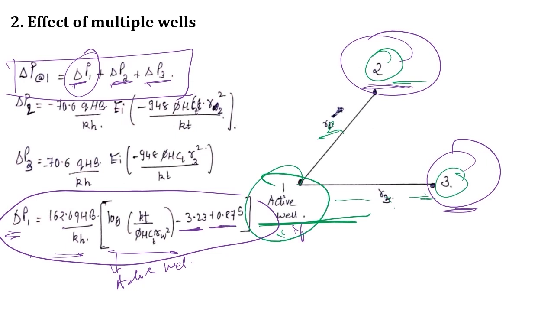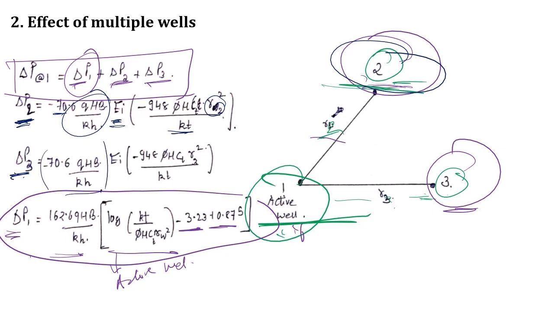Now we need to account for the wells which are present at distance R2 and R3. Now to account for that, my delta P2, that is because of this well number 2, my formula would be minus 70.6 Q mu b upon kh into Ei function of minus 948 phi mu c t R2 square upon kt. Okay, so this is for well number 2, and for well number 3, if I want to account, this would be minus 70.6 Q mu b upon kh Ei of minus 948 phi mu c t R3 square upon kt. Okay, now on summation of all the three, I will get the delta P recorded at the active well. Alright, so this is the case for the effect of multiple wells. Again, it's a very important concept, a GATE level concept.